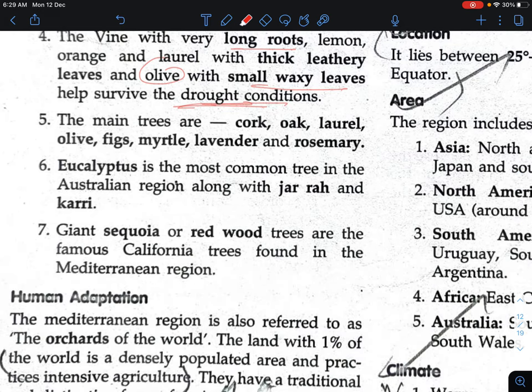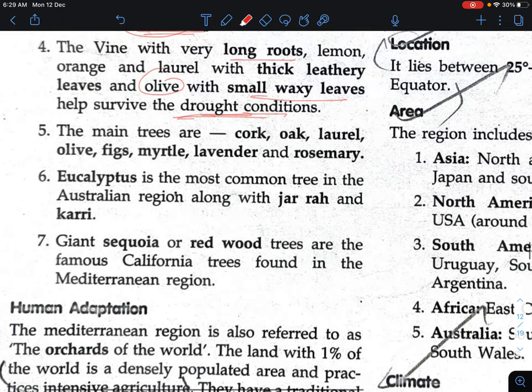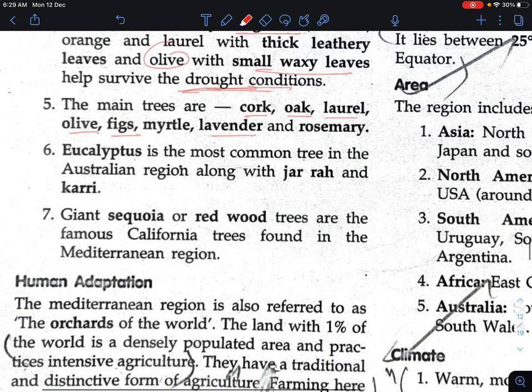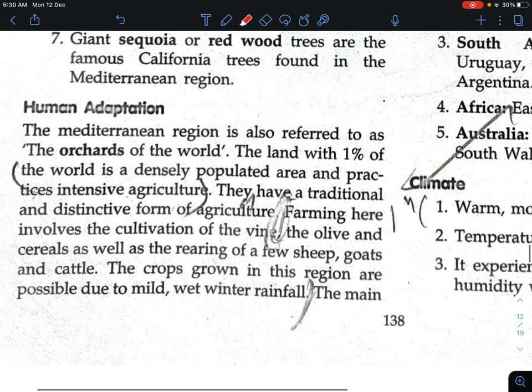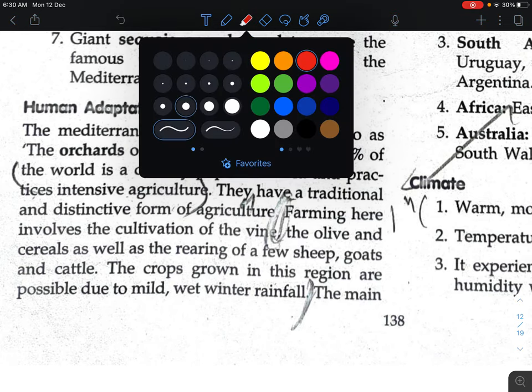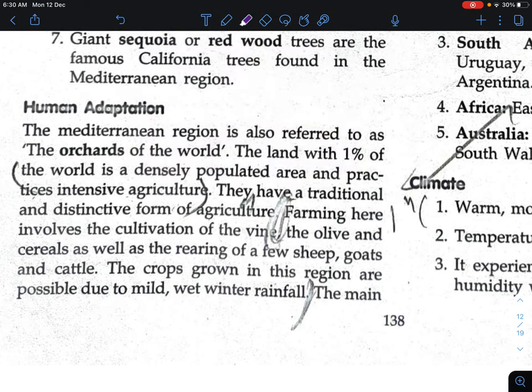Some of the main trees are oak, laurel, olive, fig, lavender and so on. Eucalyptus is the most common tree in the Australian region. Now, about the adaptations, very important: the Mediterranean region is also referred to as the orchard of the world. This is very important. This region is known as the orchard of the world.